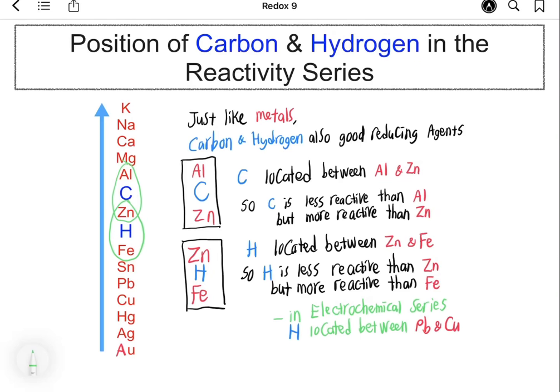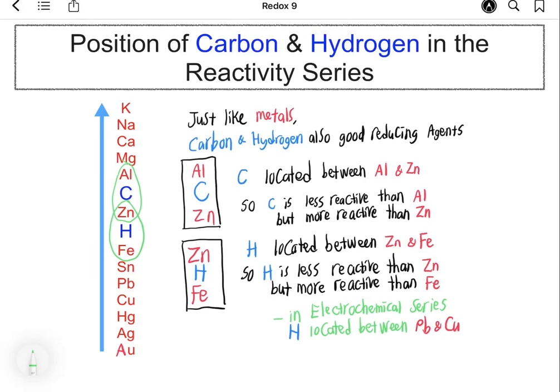Since carbon is located below aluminium in the reactivity series, carbon is less reactive than aluminium. Since zinc is below carbon in the reactivity series, carbon is more reactive than zinc. Hydrogen is located below zinc in the reactivity series, so hydrogen is less reactive than zinc. But since hydrogen is located above iron, hydrogen is more reactive than iron.